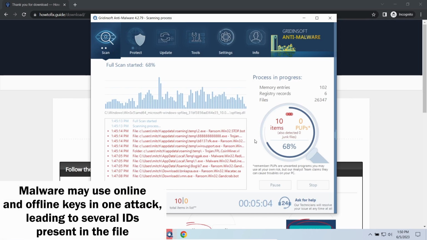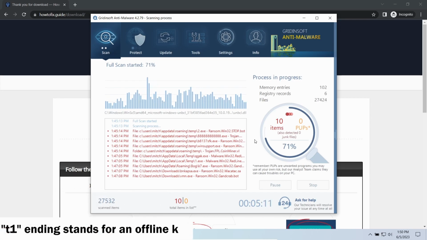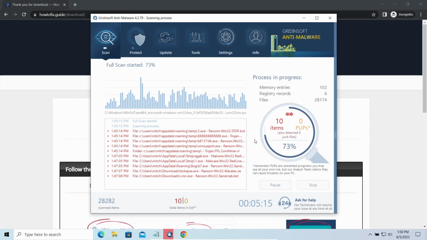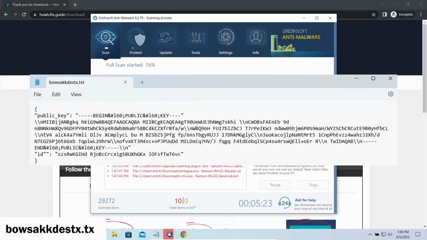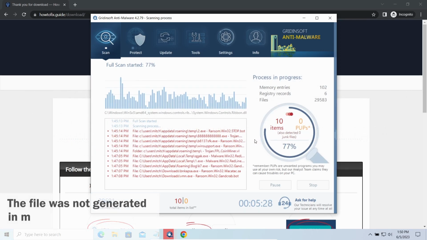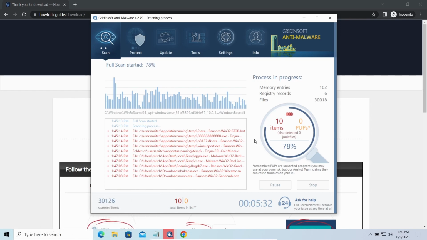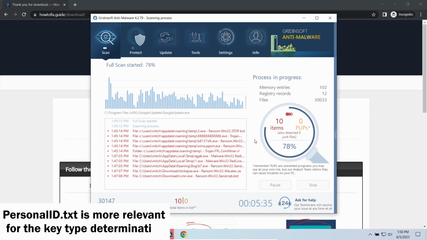The personal ID.txt file contains a single string that is used to identify the victim among others. If the string ends with T1, then malware has used an offline key to encrypt your system. Any other ending on the string means it used an online key. The other sign of online key usage is the presence of a strangely named txt file in the same folder. This file keeps a public key used during the creation of an online key, though it may sometimes be created but not used because of network errors. To be sure about the type of the used key, it is better to look at the personal ID.txt file.